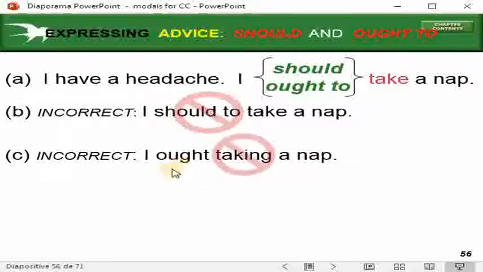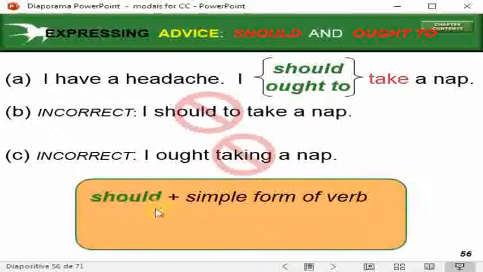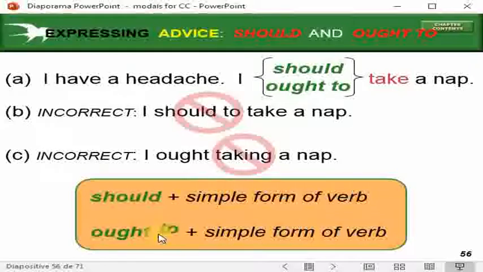Also, it is incorrect to say I ought taken a nap. It is not correct. You have to say I ought to take a nap. So should plus the simple form of the verb, the infinitive, and ought to plus the simple form of the verb, the infinitive.